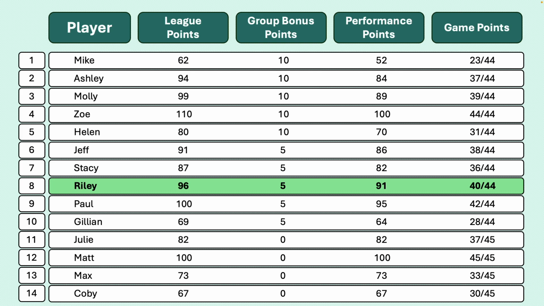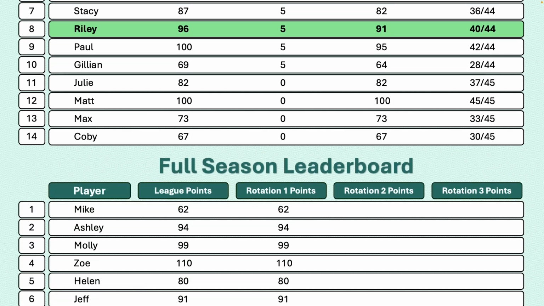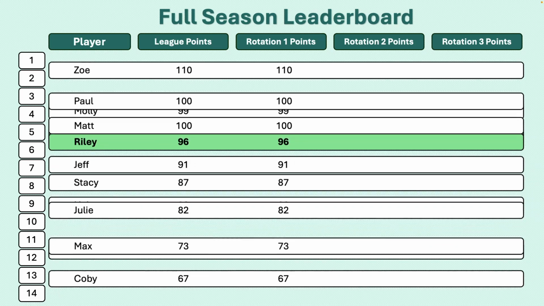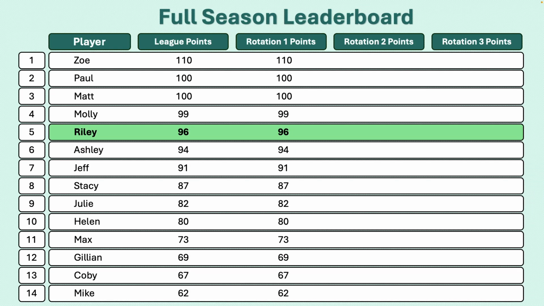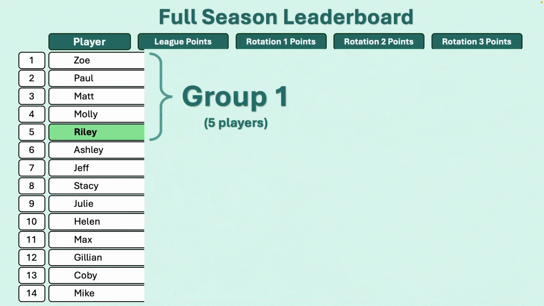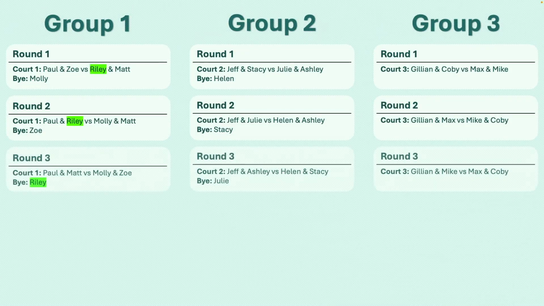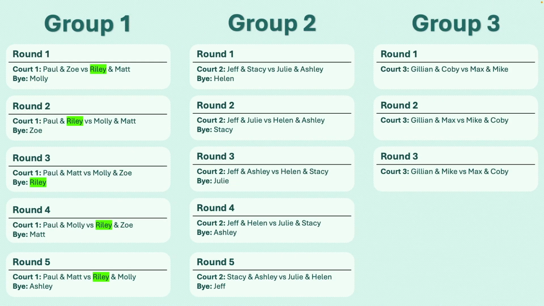These points are added to each player's season total on the overall leaderboard. Since this was the first rotation, these are the only points each player has earned. Now the leaderboard is sorted from the most points to the least points. As you can see, Riley has done well and moved up to 5th place. These updated standings will be used to set the groups for the next rotation. Again, each player will use their phones to see their new schedule and enter scores. When this second rotation is complete, the leaderboard will update with the newest results.